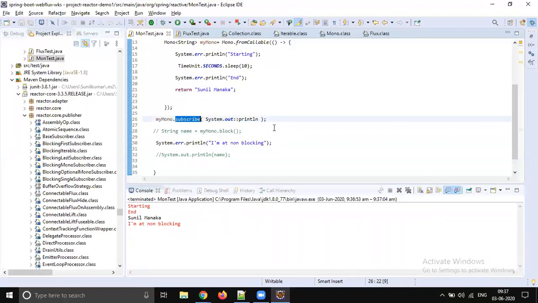Subscribe is kind of risky, because there is no guarantee that the data will be evaluated. Why don't we call subscribe? Because it's asynchronous, so there is no guarantee that the data will be evaluated. But when it comes to block, it will block the main thread. That is the reason why we don't call subscribe and block. There is another way we do subscribe in real-time Spring WebFlux.